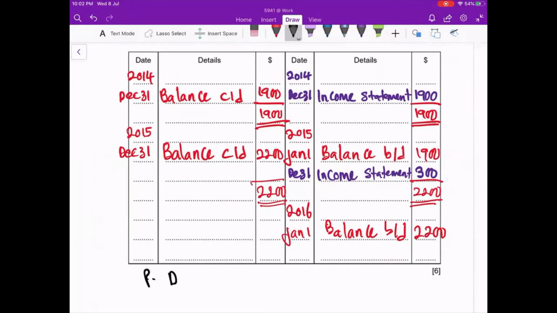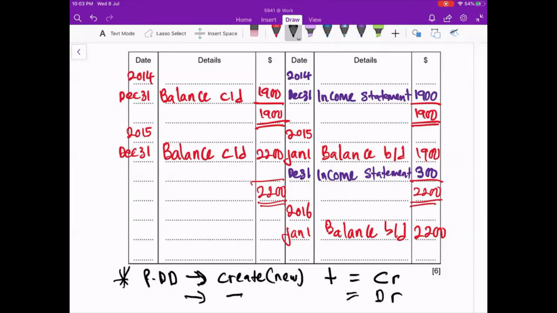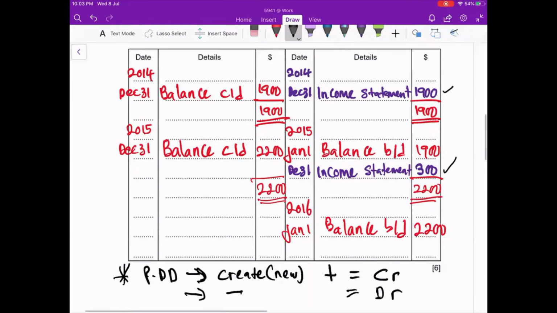Okay, always remember for provision for doubtful debt, whenever it's created for the first time, or new, or increase, we will record in the credit side. Whenever your provision for doubtful debt decreases, we record in the debit side. Remember this. Whenever it's decrease, the income statement will go debit side. Remember this. Okay, then we continue for the next question.